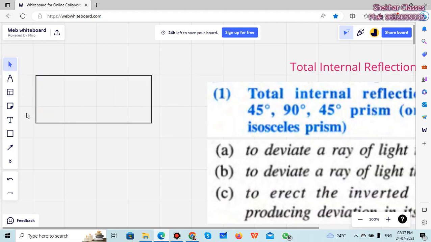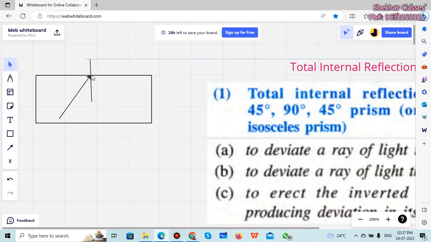See, if there is a ray of light coming from somewhere inside the medium only, say this is the source of light here somewhere. So what happens when we have this particular angle of incidence?